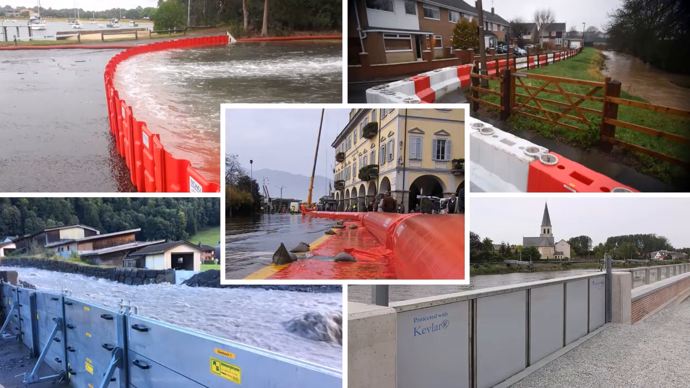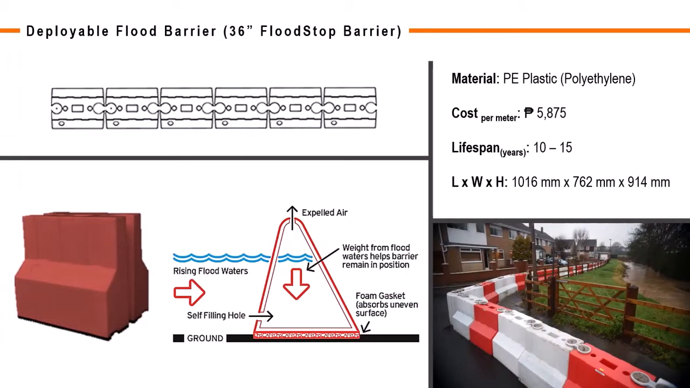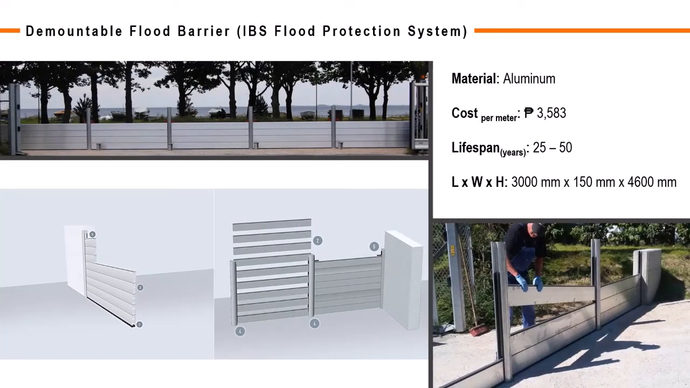These examples of flood barriers show us the diversity of their design structure. First on the list is the deployable 36-inch flood stop barrier, a self-filling crate from the rising flood waters; it is a barrier that holds back the flood. Second is a demountable flood barrier, made from aluminum panels, which makes them extremely durable and resistant to all forms of floating debris.